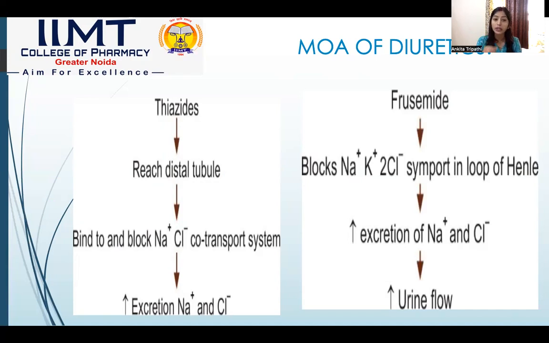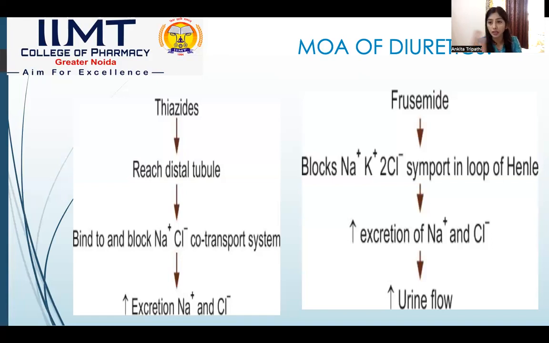They bind and block the NaCl co-transport system, which reabsorbs sodium chloride back. By blocking it, it helps in excretion of sodium from the body. If the sodium is excreted from the body, the plaque formation will decrease, the narrowing of the artery will decrease, and ultimately our blood pressure will also decrease.